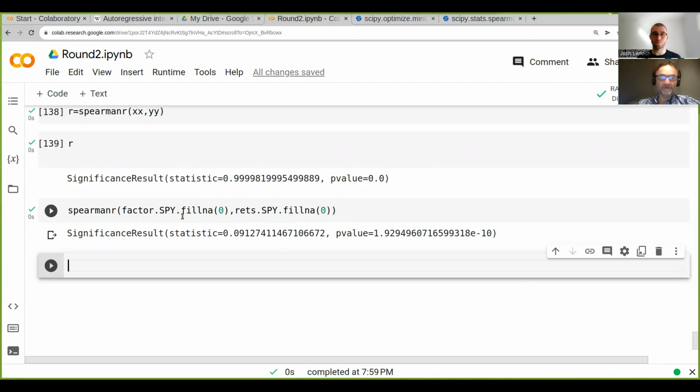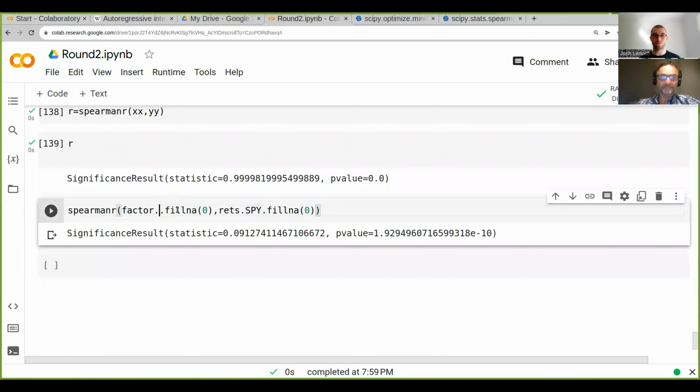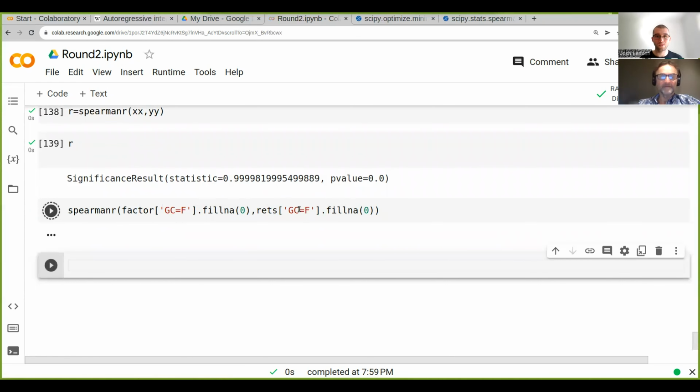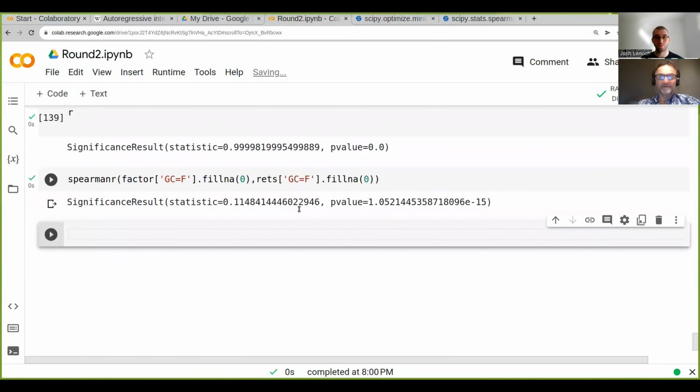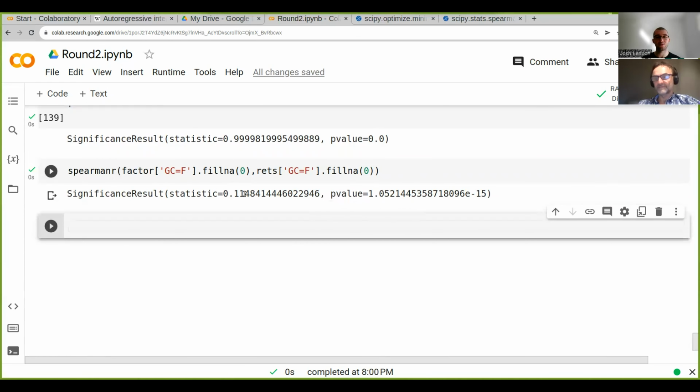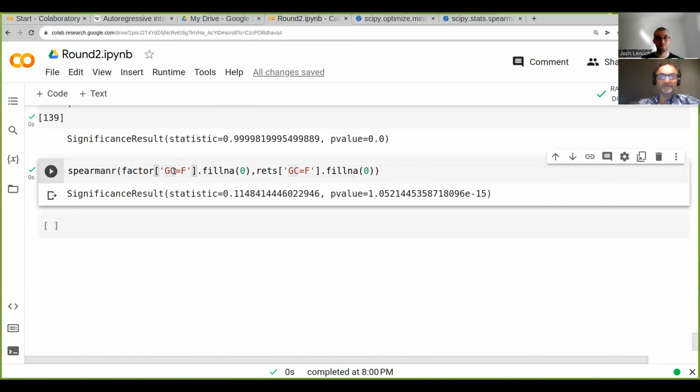So let's just try this for gold as well. In this case, because we have GC=F, we can't just simply use the dot. And look at this, 0.11. That's actually really high. This is really pretty good. Well, let's just try the other ones as well.